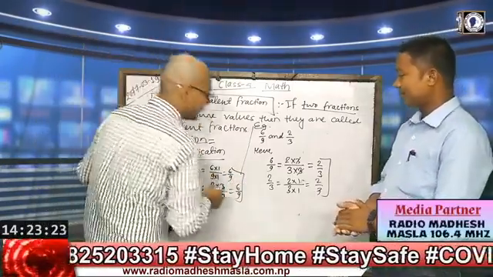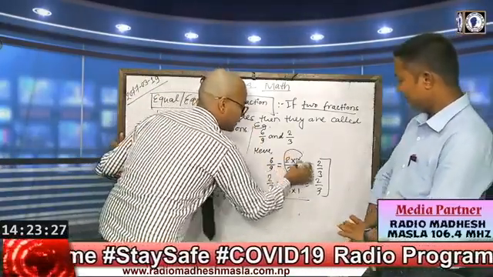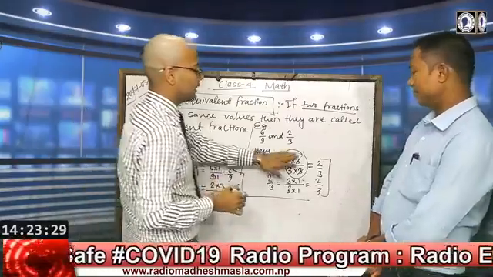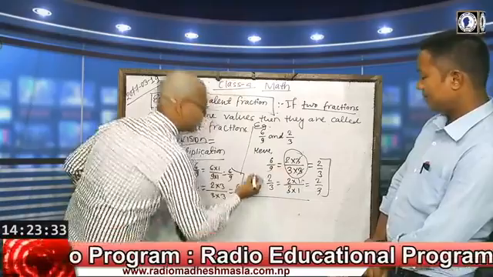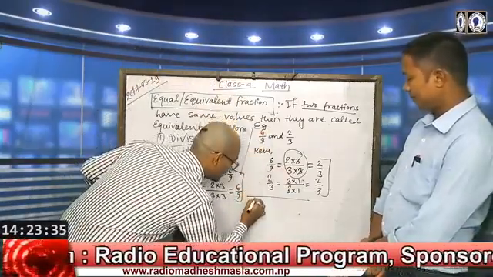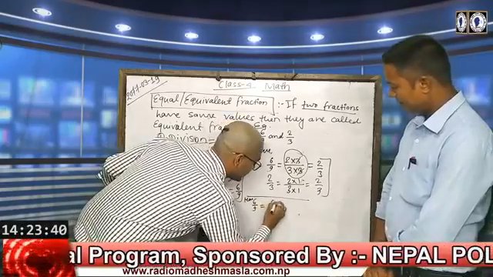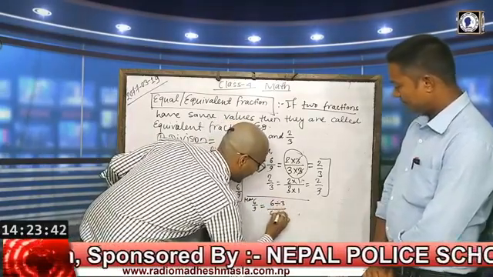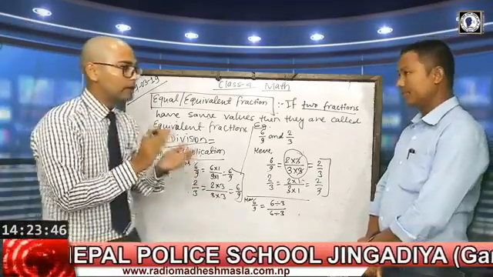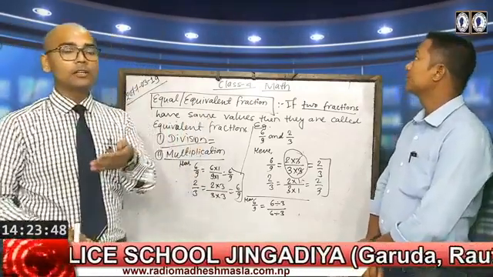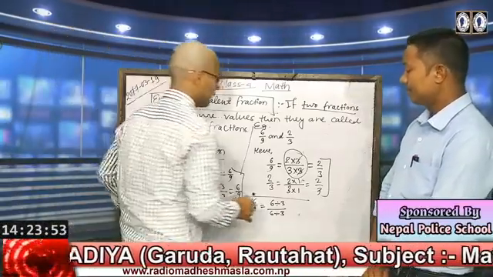In the same way, by cutting or cancelling the common factor, by dividing we can do this. Here 6 by 9 is divided by 3. If we divide the numerator by one number, then the denominator should also be divided by the same number. This is the law of fractions.